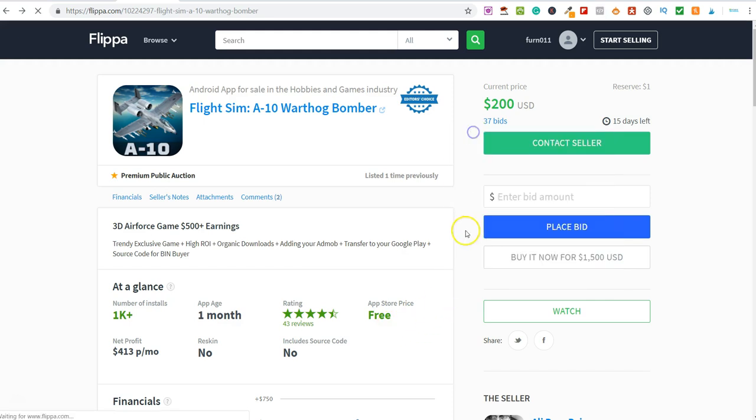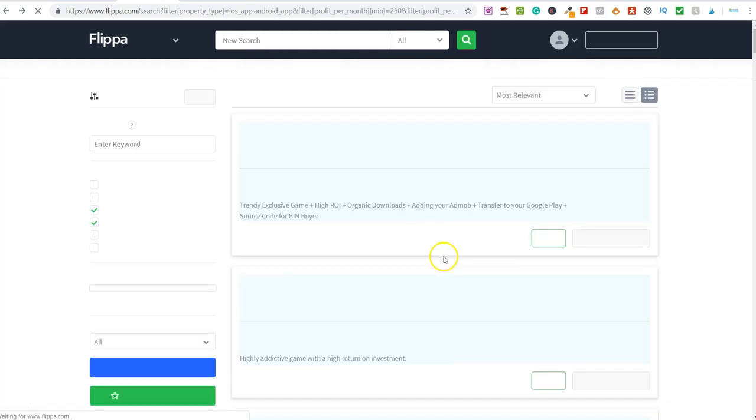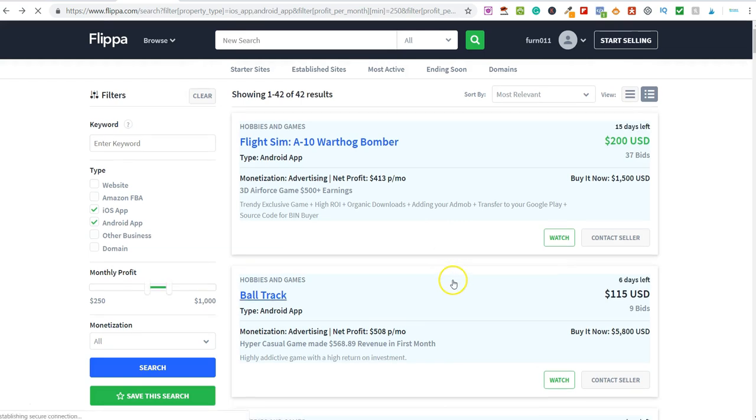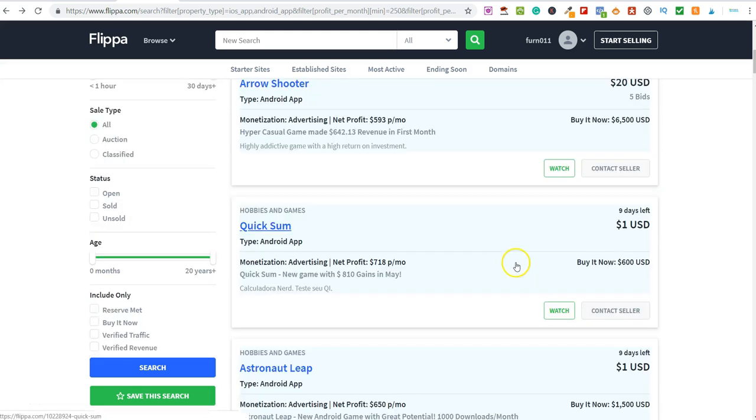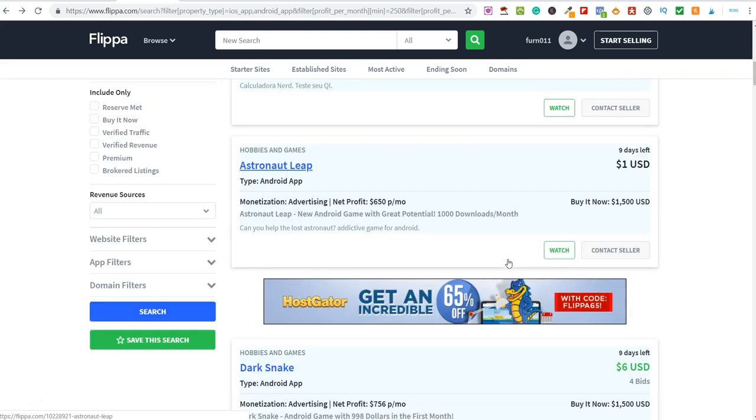So let's go ahead and have a look at a couple more, and then I'll show you a website that you can use to create your own apps. So let's scroll down here. Let me look at this one, $6.5 grand, $600, $1.